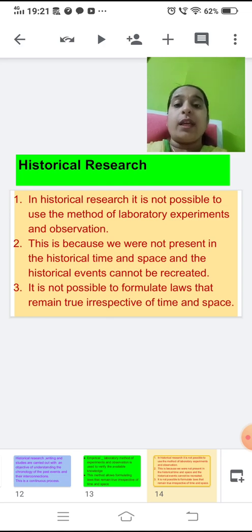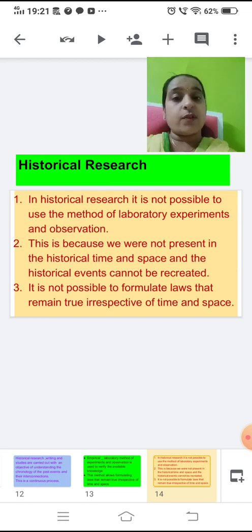It is not possible to formulate laws that remain true irrespective of time and space, whereas in the physical and natural sciences, you can prove that repeatedly. But in the historical research method it is not possible because we cannot recreate the events which have happened in the past.